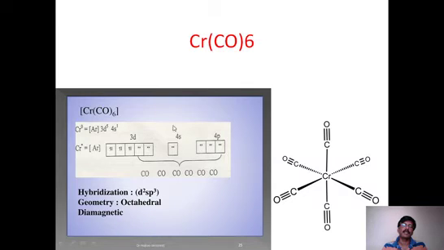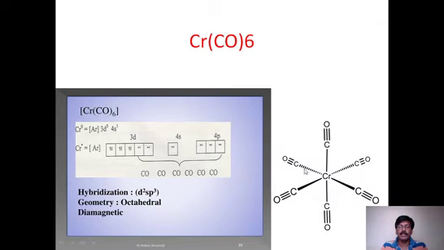Now, since the coordination number is 6, we need 6 vacant orbitals. So 2, 3, 4, 5, 6. So this is d2sp3 hybridization. d2sp3 hybridization is what is given for the chromium carbonyl complex, and unpaired electrons are not there, and the structure is octahedral, as we know that d2sp3 or sp3d2 gives an octahedral structure.